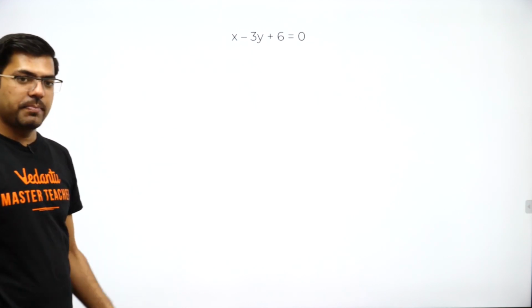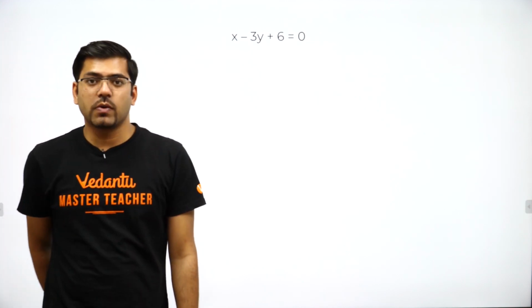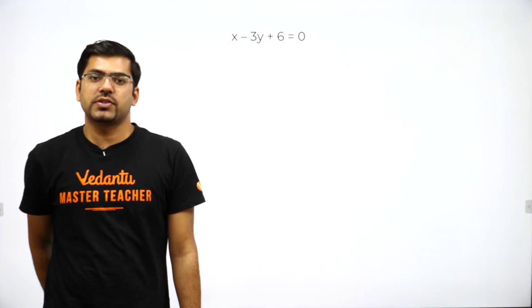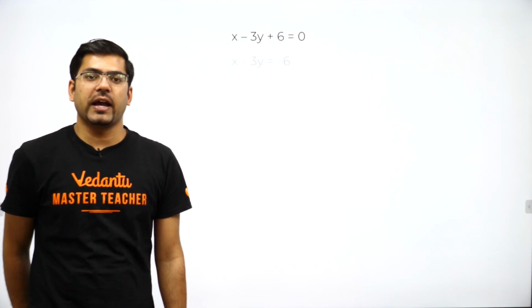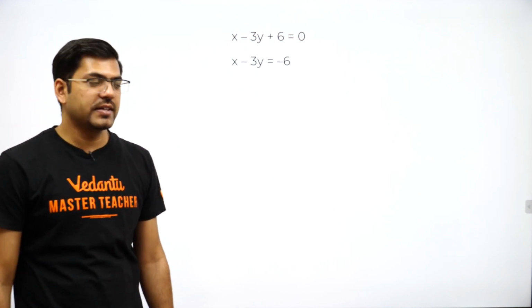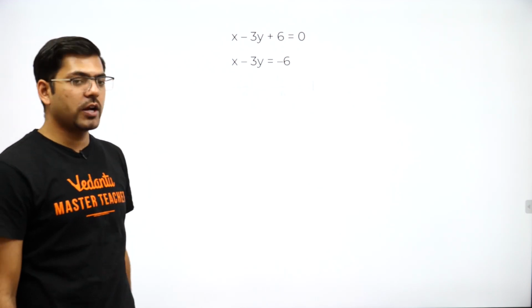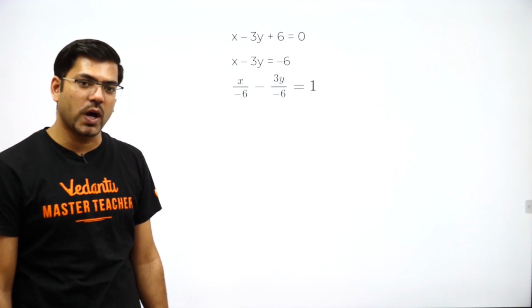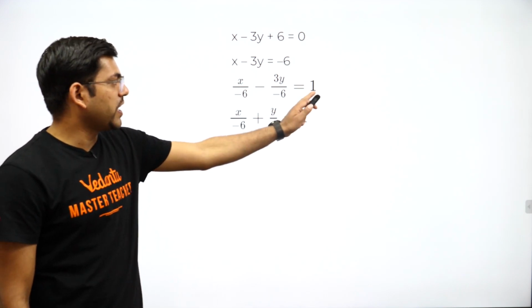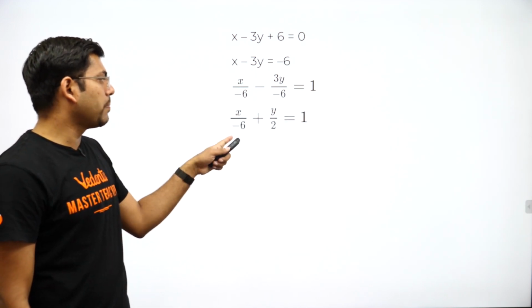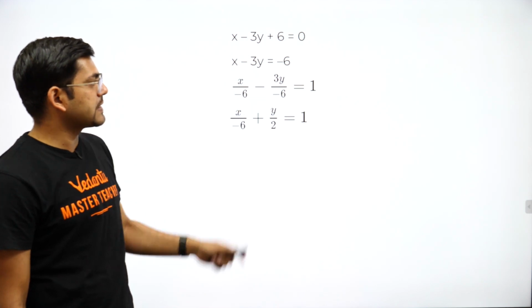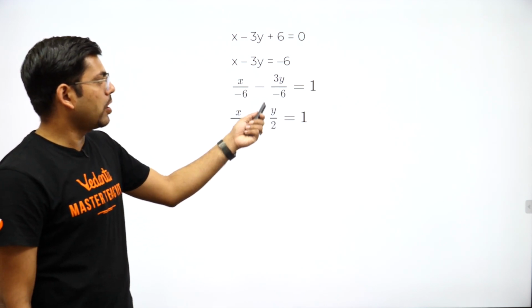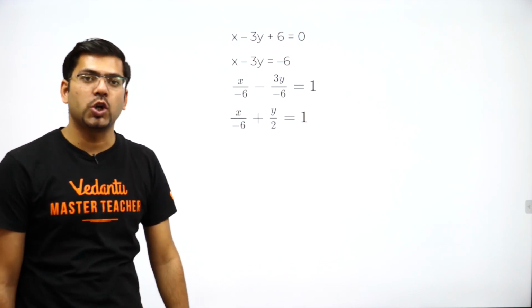Now here comes the next equation, x minus 3y plus 6 is equal to 0, and you will send this 6 to the other side. That will be x minus 3y equal to minus 6. Then sending this minus 6 to the denominator, you will get x upon minus 6 minus 3y upon minus 6 equal to 1. Always remember, you have to make it equal to 1. So this will be x upon minus 6 plus, because minus and minus cancel, y upon 3 cancelling 6 in 2 times, y upon 2.